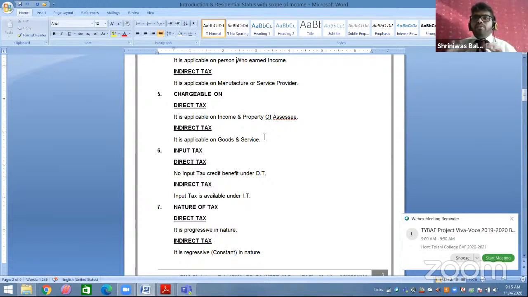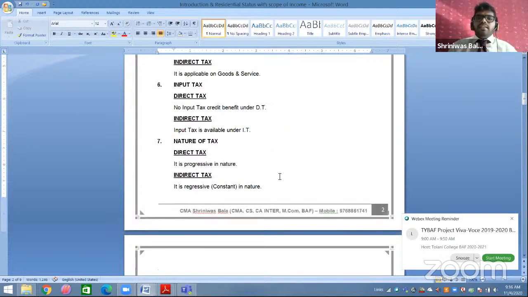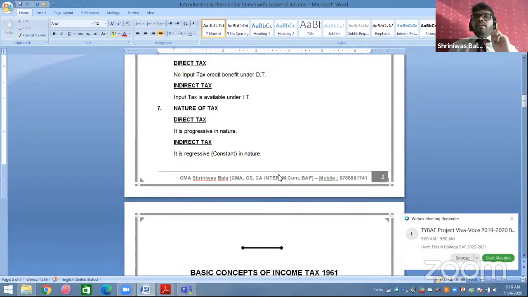That is the major benefit in your GST. So whatever input tax benefit is there, that is in your indirect tax reform, not in direct tax. So this is also one point to distinguish between them. One is, direct tax has no benefit of input tax credit, but indirect tax, yes, has a benefit of input tax credit. Now next and last, and important I can say, nature of tax. Direct tax is progressive in nature, and indirect tax is regressive in nature.